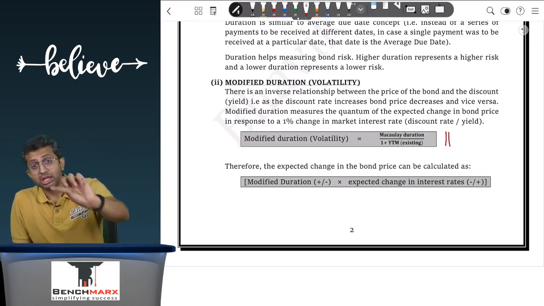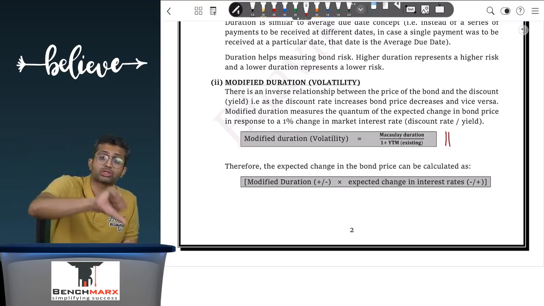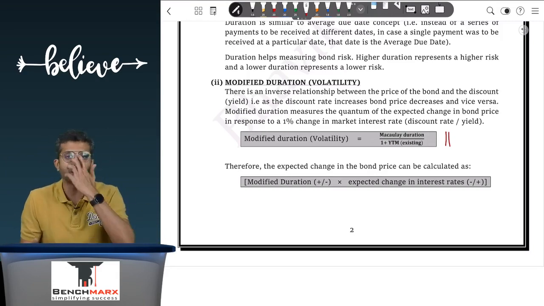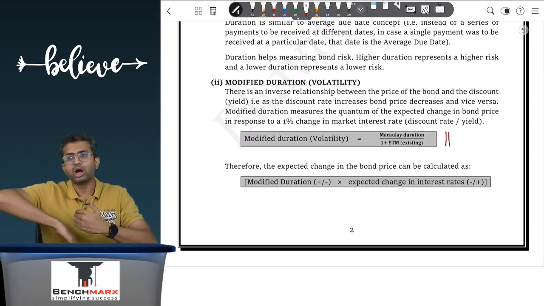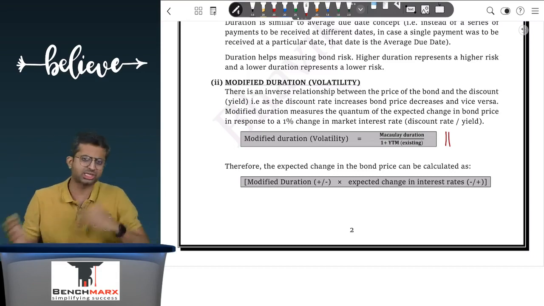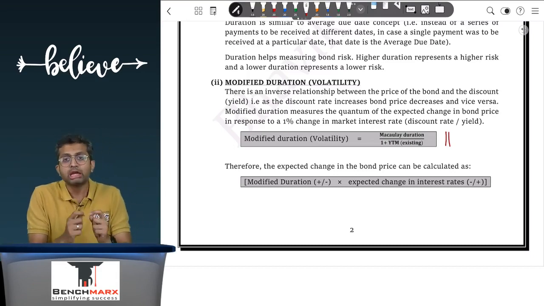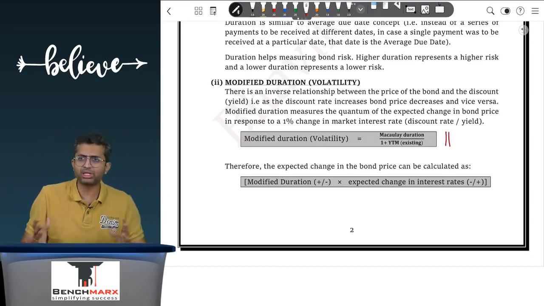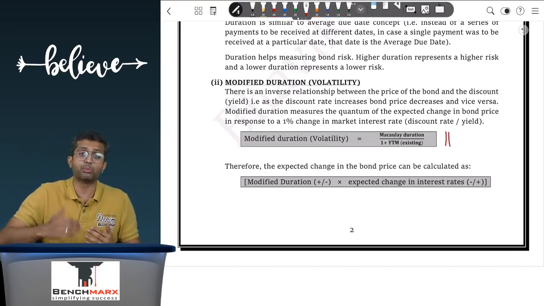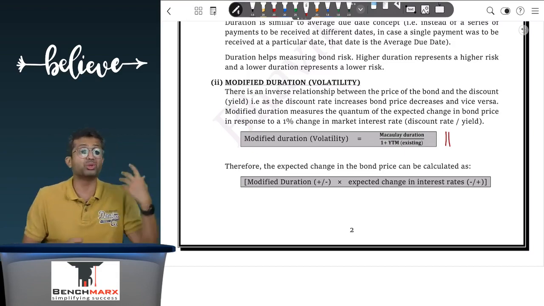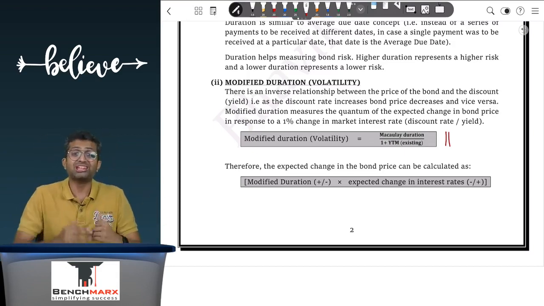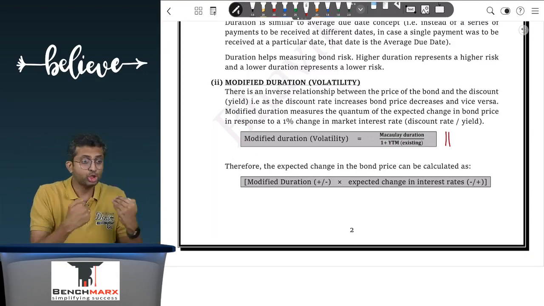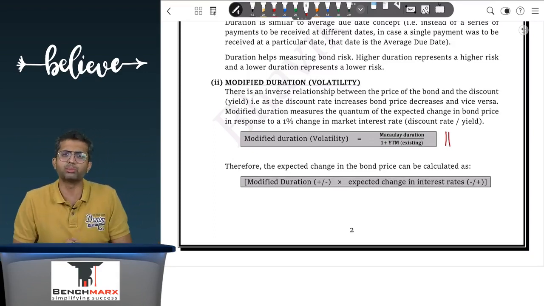On the other hand, risk also has a reward. So if the market rates of interest keep on going down and you have a bond with a relatively high coupon, you are going to get a higher reward over the next 20 years as compared to a shorter duration bond, and hence the responsiveness will be much higher. Like in case of equities, if there's a high beta stock, it performs really well in a bull market, but then it loses a lot of value in the bear market. In a similar way, in a rising interest rate scenario where bond prices are falling, ideally you should move out of longer duration bonds and come to the shorter duration bonds.